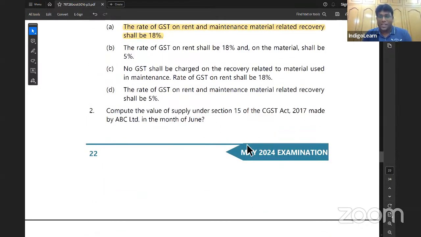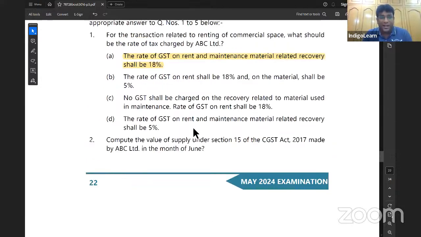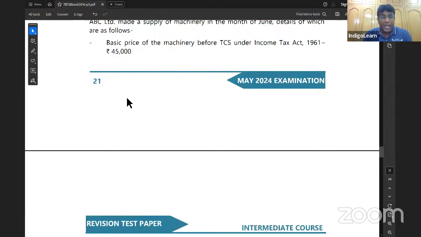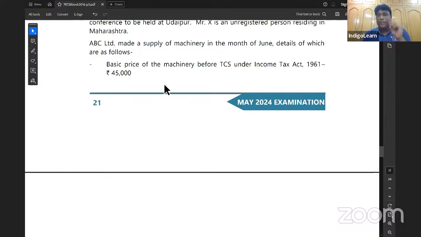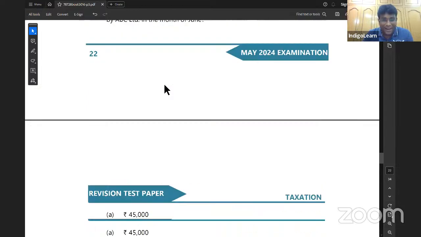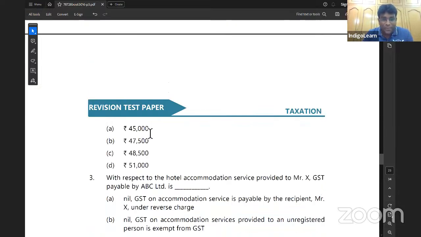Compute the value of supply under section 15 made by ABC Limited in the month of June. Value of supply, we discussed that basic price is 45,000. TCS under income tax is not included. Subsidy from green furniture, that is also not included because subsidy is not linked to the price. So what figure we'll take is only 45,000 rupees. So that itself is the value of supply. So the answer is option A, my dear friends. Value of supply is 45,000.